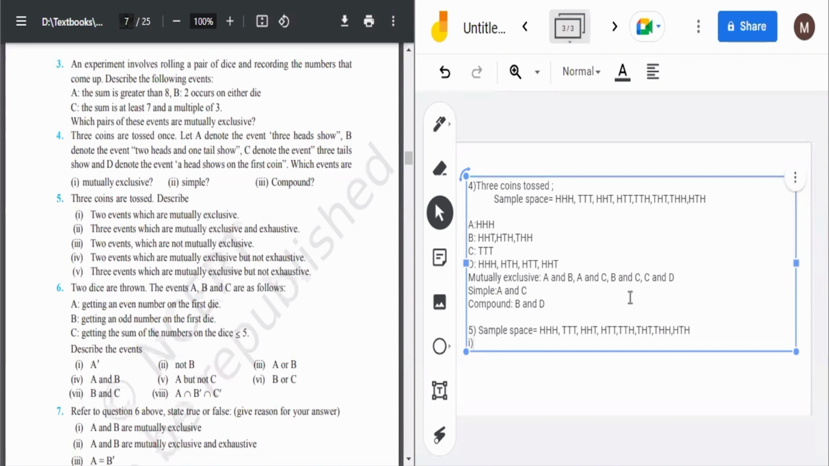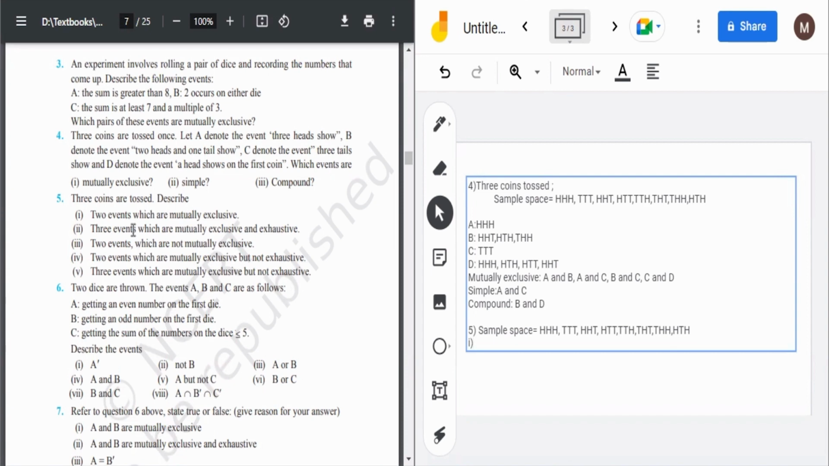So we can take the same ones: three heads shown, and two heads and one tail shown, because we have already described them above. We have to tell two events which we can say are mutually exclusive, so it can be taken from question number four only. In question number four, it asks which events are mutually exclusive, and that we have to describe in question number five, first part. So we can take it from here only. Simple.